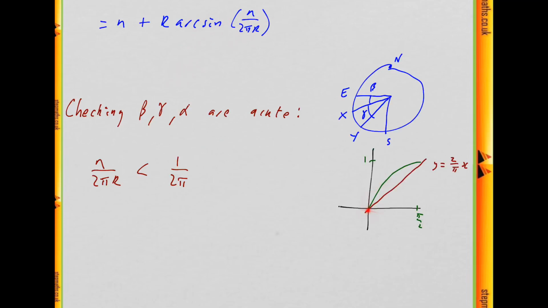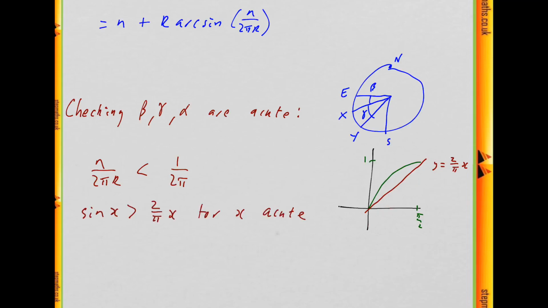So what I've drawn is sine of x, and then if we draw the straight line y equals 2 over pi times x, because sine reaches 1 at pi by 2, I've introduced 2 over pi times x, so that the straight line meets the curve again at x equals pi by 2. So that means it's below it for all these acute angles here.